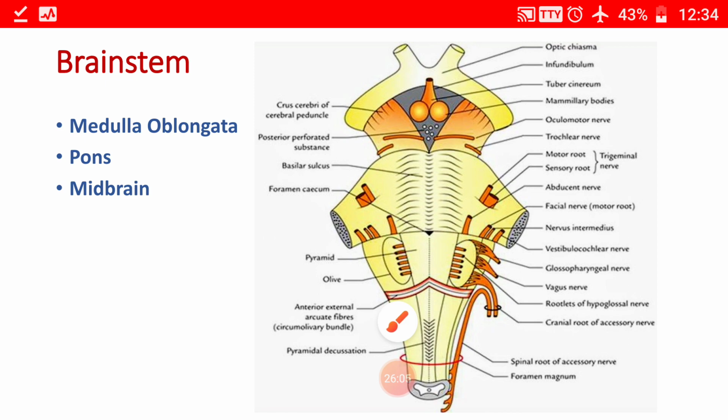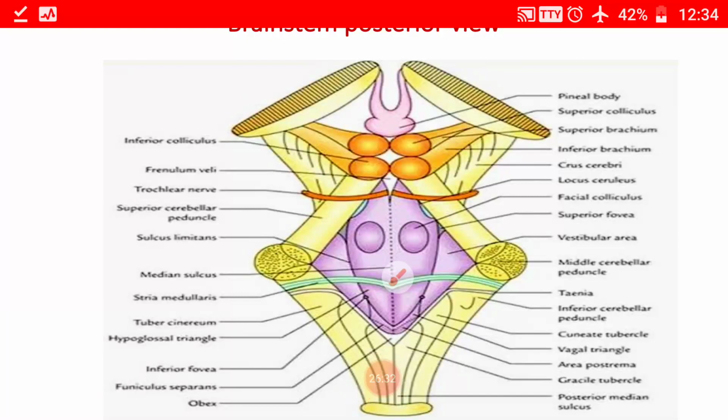These elevations are produced by the descending fibers of the corticospinal tract involved in the conscious control of the skeletal muscle. Lateral to these pyramids, there are two oval elevations called the olives. So these are the olives. Lateral to the olive, the inferior cerebellar peduncles are present.